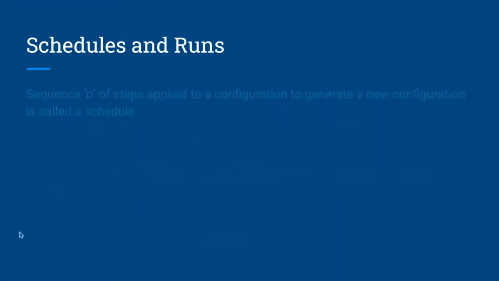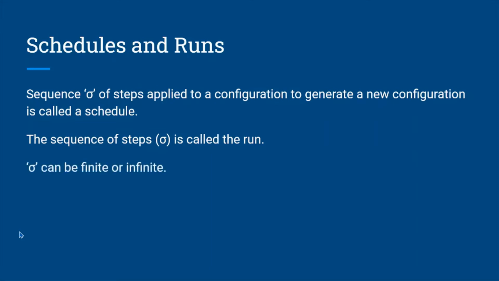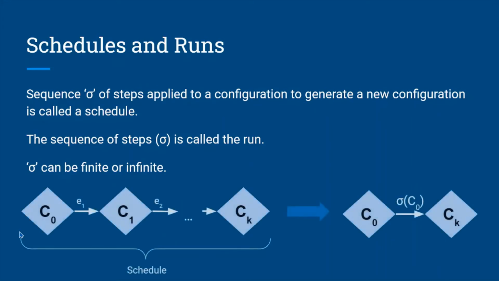Schedules and runs. A sequence sigma of steps that is applied to a configuration to generate a new configuration is called a schedule. The sequence of the steps itself is known as the run of the schedule. Depending on what protocol it is, whether it has terminated or not, the run can have finite or infinite steps. Here we can see that after applying events, the configurations form a list. So this list is called the schedule of the configuration.